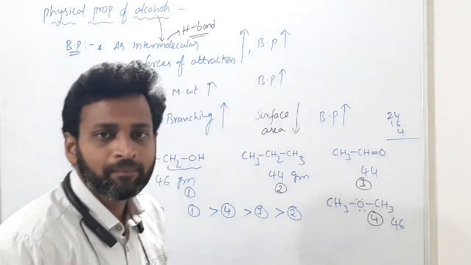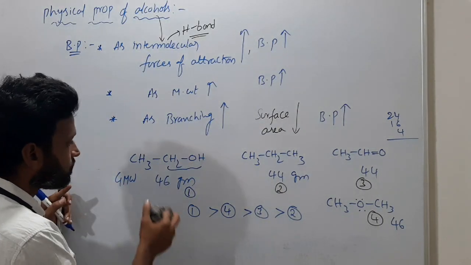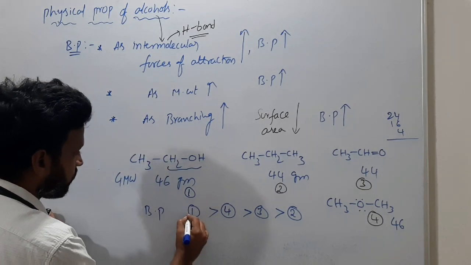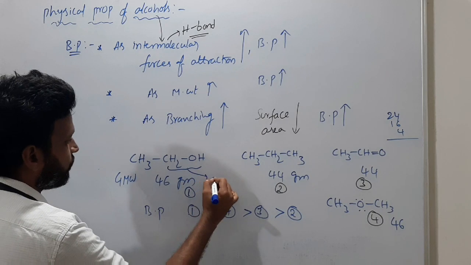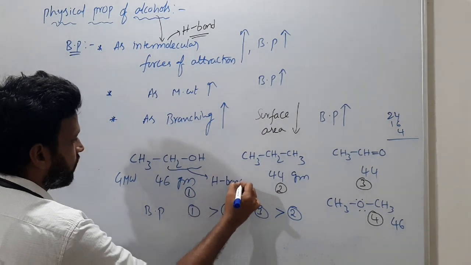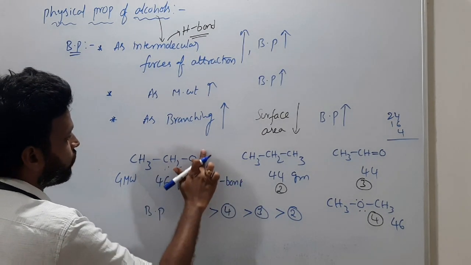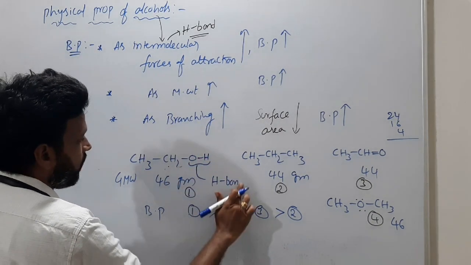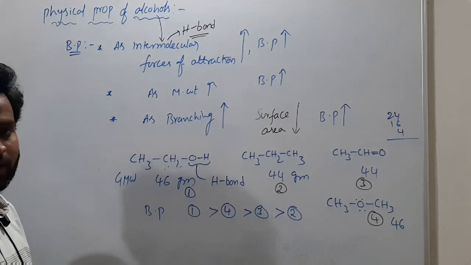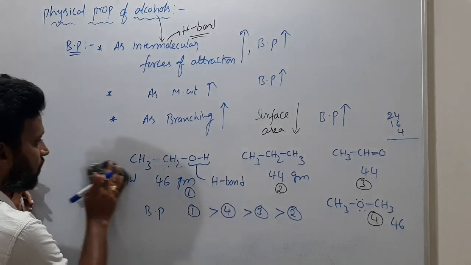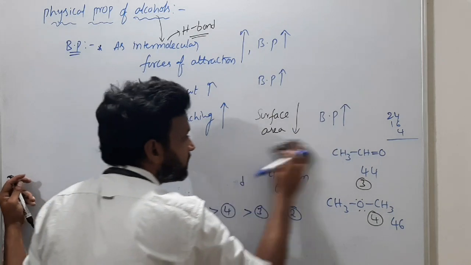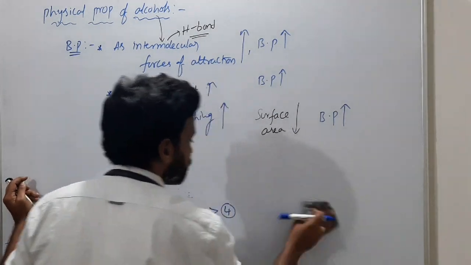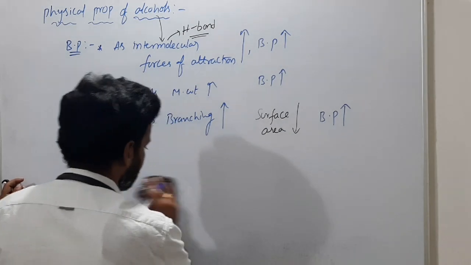What is the reason? Due to H bonding. Due to what bonding? Hydrogen bond. This one has more boiling point because of hydrogen bond. Not between these two. This OH has the ability to form hydrogen bond. H bond. Got it clearly? So why do alcohols have more boiling points than ethers? What is the reason behind it? Due to H bonding. Hydrogen bonding is the reason.